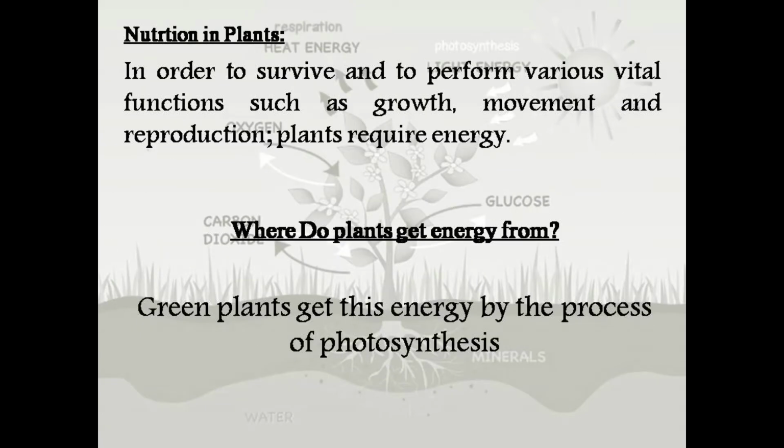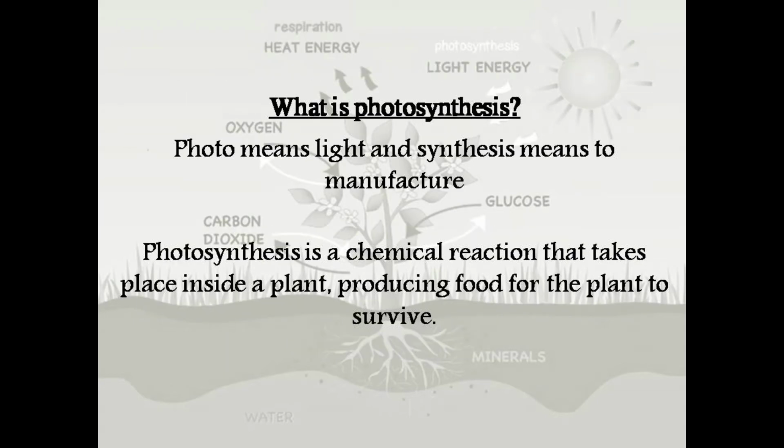In order to survive and to perform various vital functions, each and every organism requires energy. So do the plants. But the question arises, where do plants get energy from when they do not eat any food? The answer is that they get this energy by a specialized process which is known as photosynthesis. The word photosynthesis comprises two parts. Photo means light and synthesis means to manufacture. It means it is a process by which plants manufacture their food by using light energy.